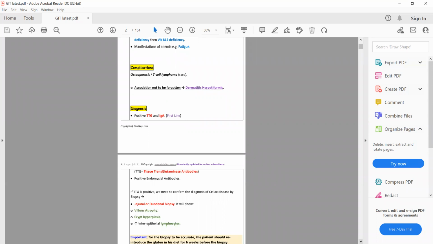What will we see on duodenal or jejunal biopsy? As there is destruction of villi, we will see villus atrophy. The second thing that we will see is, as it is a hypersensitivity reaction which involves T lymphocytes, we will see intraepithelial lymphocytes. And the third thing that we will see on duodenal or jejunal biopsy is crypt hyperplasia.